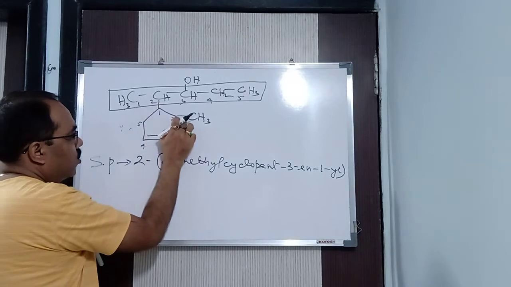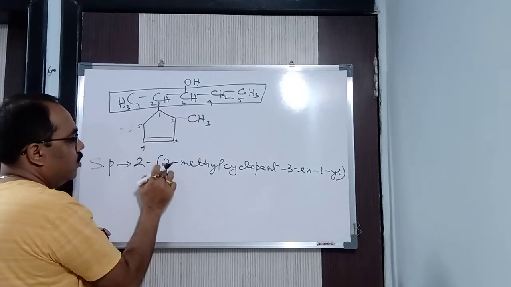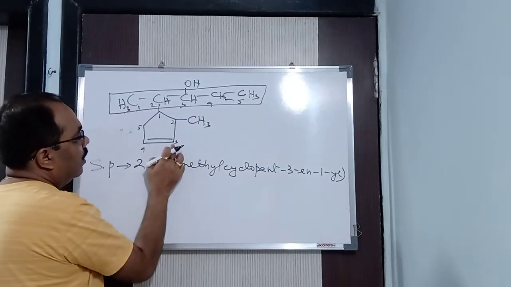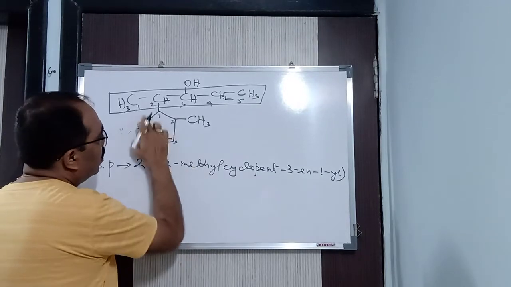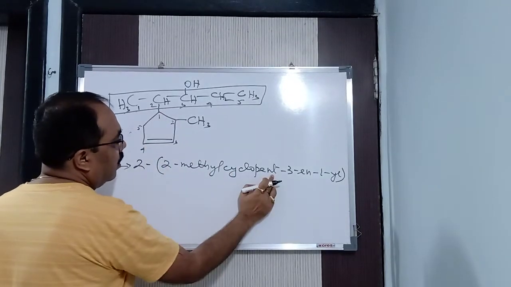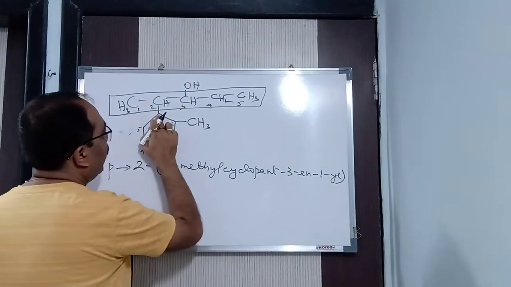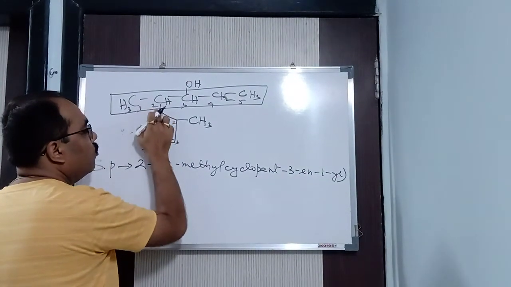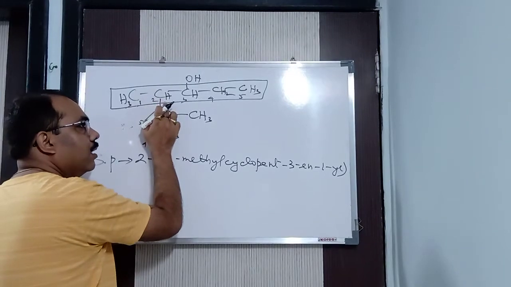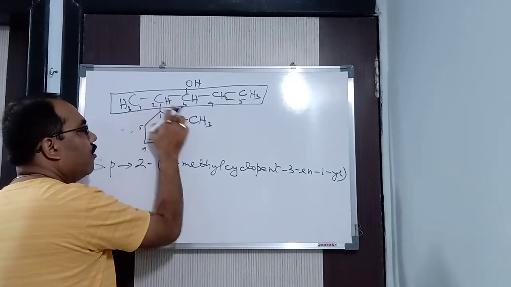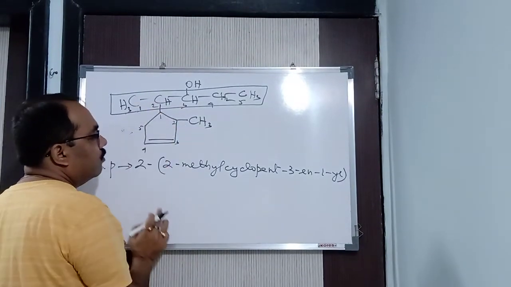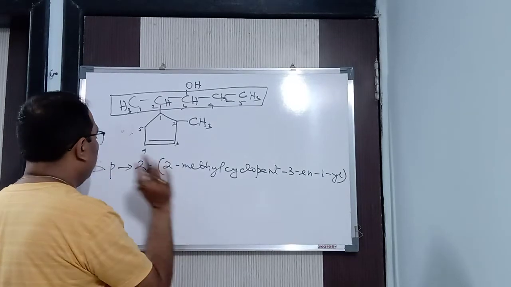In the second position, this methyl, this 2 comes from here. Second position methyl, 2-methyl, and then cyclo, it is cyclopent, and third position ene, 3-ene, and 1-yl. Why 1-yl? Because in the first position I have removed one hydrogen, then only this is being added. Right? Unless I remove hydrogen, how can the branching be done? So in this way we got it.